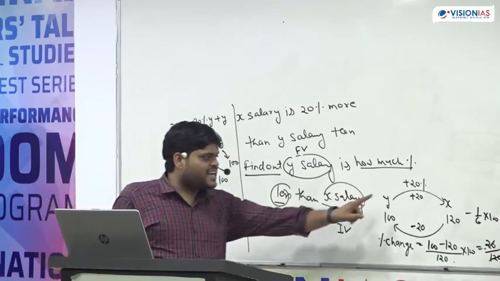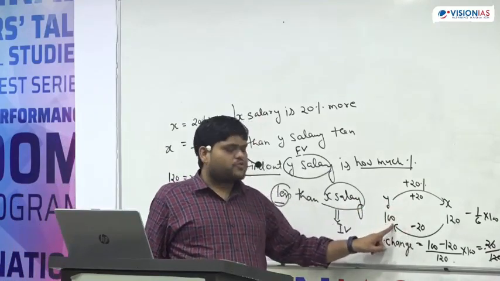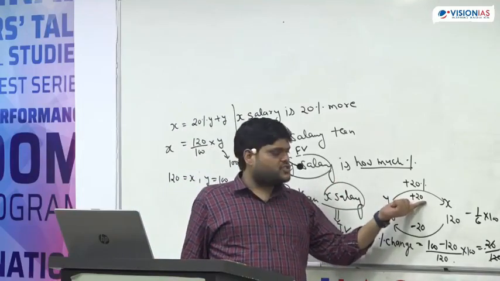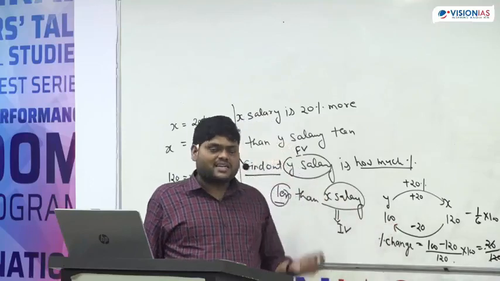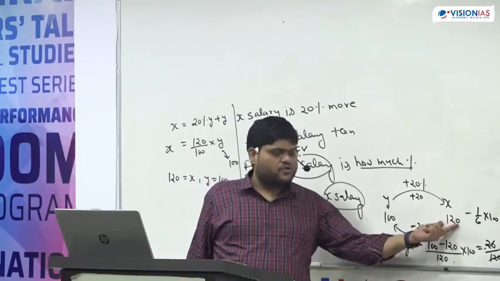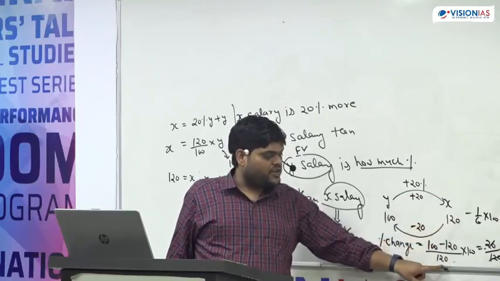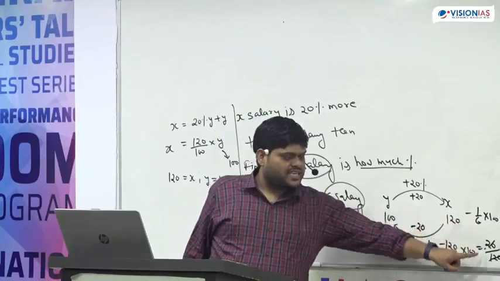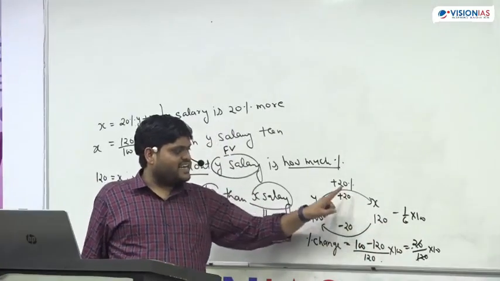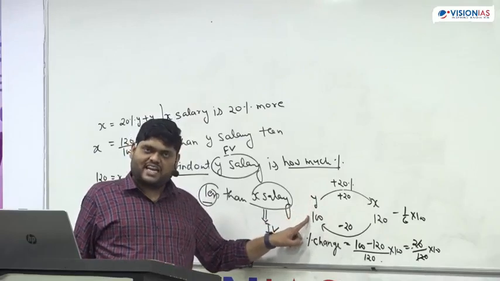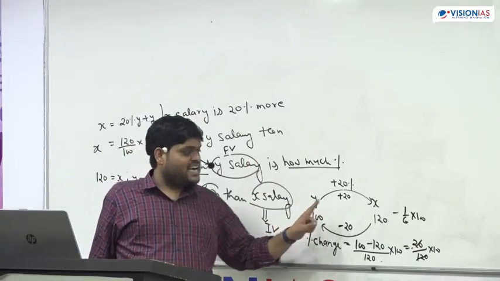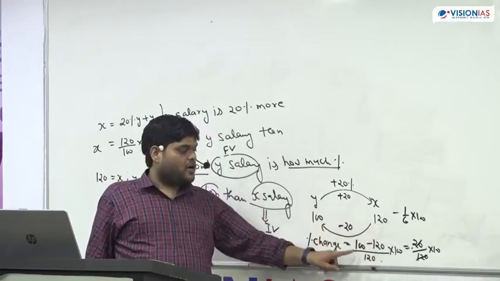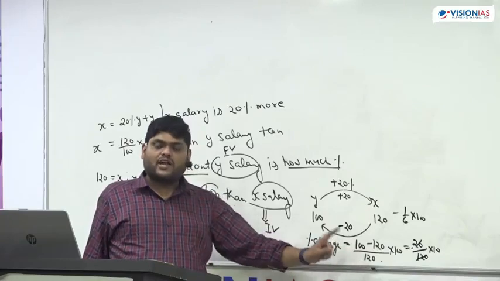So there was an increment of 20 and there is a decrement of 20, but what is the difference? The difference is, initially we are finding this 20 with respect to this 100, but now we are finding this 20 with respect to this 120. So the base value is changing. The initial value now becomes 120, and that's why the percentage changes. That means X salary is 20% more than Y salary, but Y salary is 16.66% less than X salary. And why is it so? Because the initial value or the base value is changing.